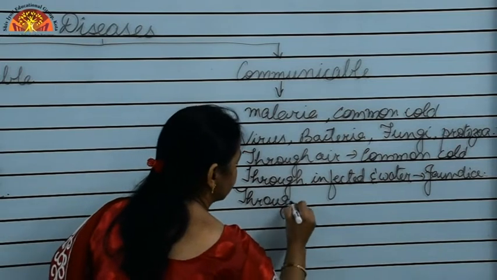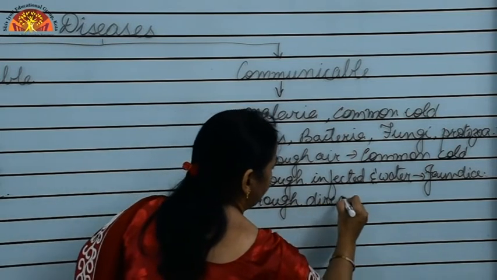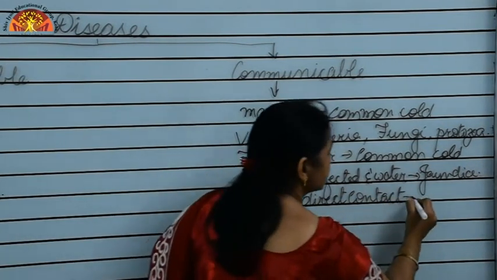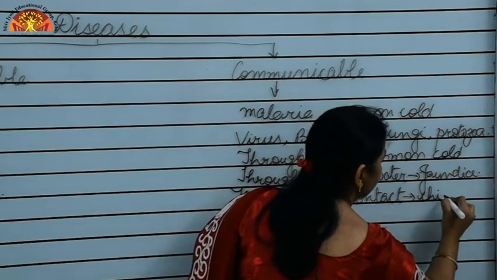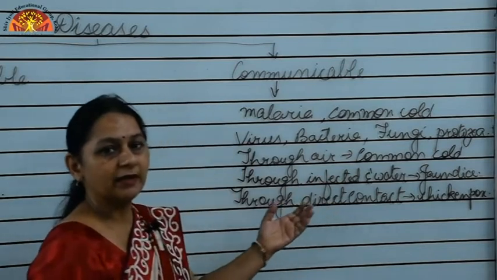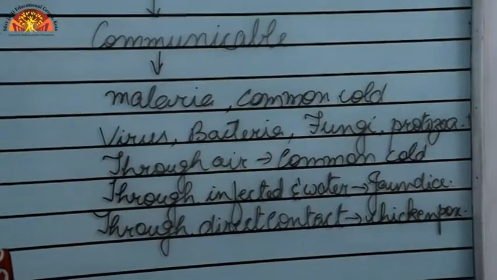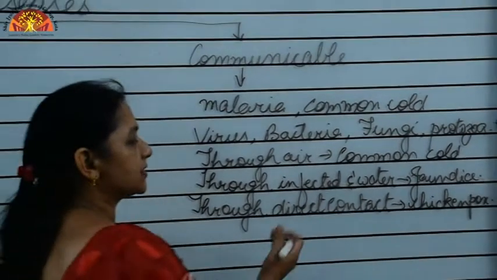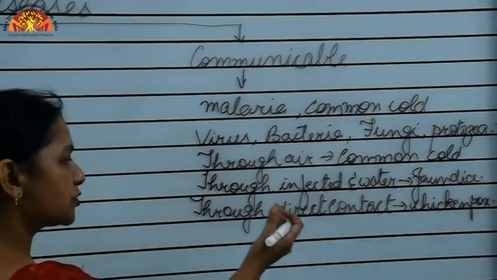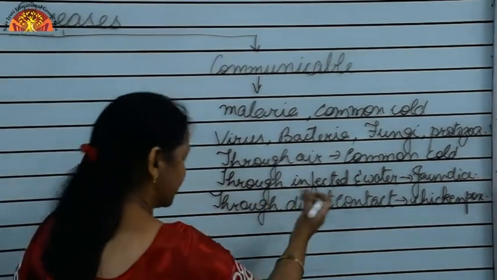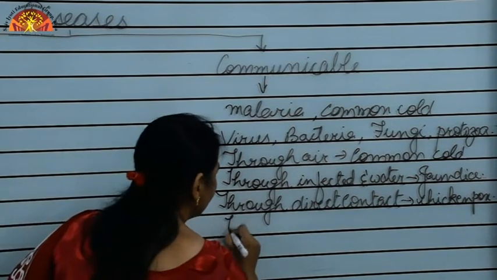through direct contact. An example of a disease which spreads through direct contact is chickenpox. This may spread when a healthy person uses the same clothes or towel or handkerchief of an infected person. So through direct contact, chickenpox is spread. Ringworm and chickenpox are diseases which spread through direct contact. And then we have spread through insects.